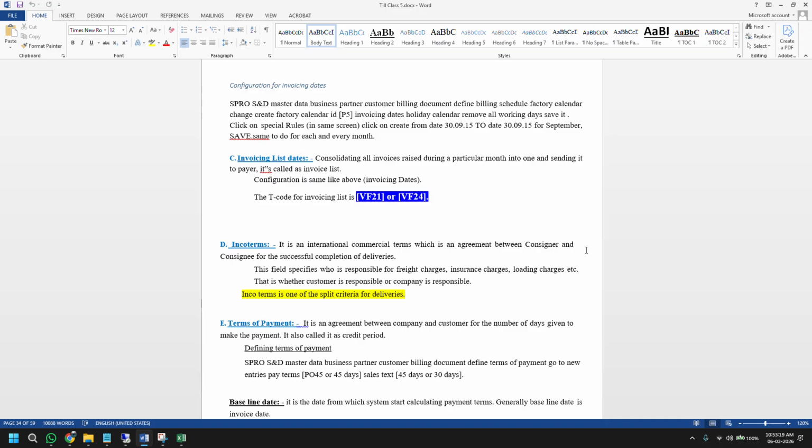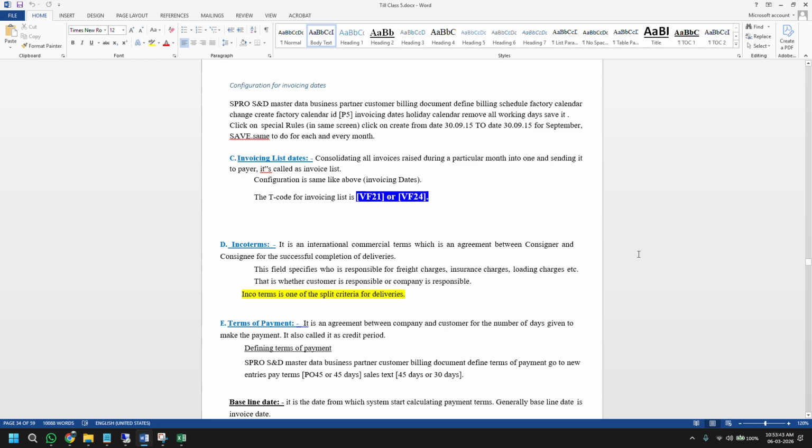So this is also an interview question: what is the split criteria for delivery? Then you need to tell what all has to be the same: shipping address, Incoterm, all those things. A similar interview question will come for the invoice as well: what is the split criteria for invoice? Then you need to tell the criteria that are mandatory to be the same. Then only SAP will allow me to create a single invoice for multiple deliveries.